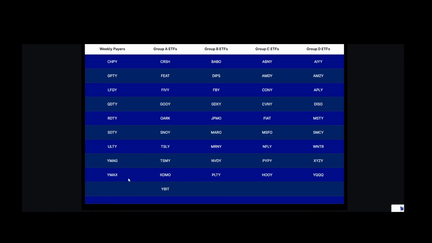The weeklies, of course, as the name says, they pay out weekly. So they will do their announcements on Wednesday. They will do an X date on Thursday, and then, of course, payout will be Friday. I've had some people ask, where is this sheet at, or how to find it? So let's just go through that real quick.